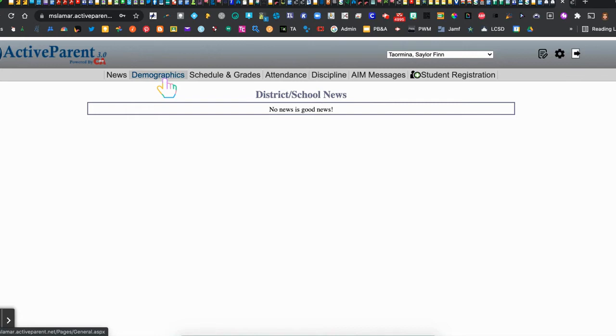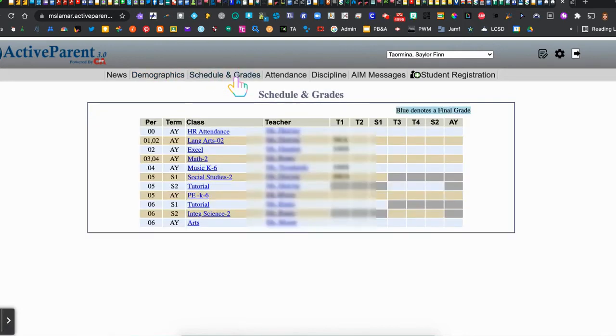You'll find your student's MSIS number here, which is also their lunch number. That is the number that your student uses to log into the computer. You're going to also notice the schedule and grades. Now again, if your student has been here for a long time, you may notice a list of schedules, or it may look different based on what the school allows for you to see.